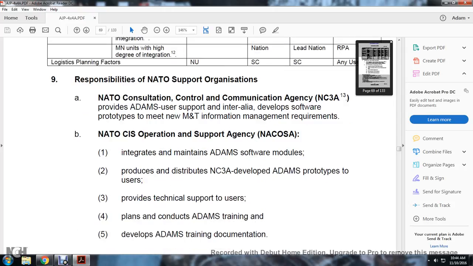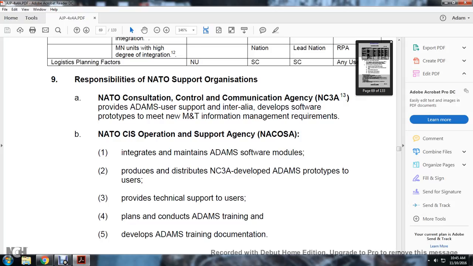Responsibility of the NATO support organization. NATO Consultation, Command and Control Agency provides the Allied deployment and movement systems user updates, user support, and inter-Allied developing software prototypes to meet the movement and transportation information management requirements of NATO. The NATO CIS Operations Supporting Agency, or NACOSA, integrates and maintains the Allied Deployment and Movement System and software module procedures distributed with the NC3A,